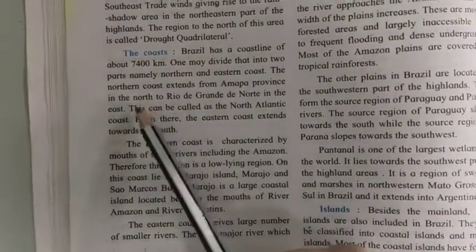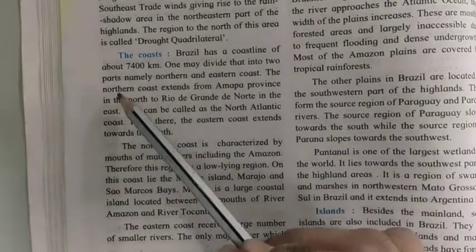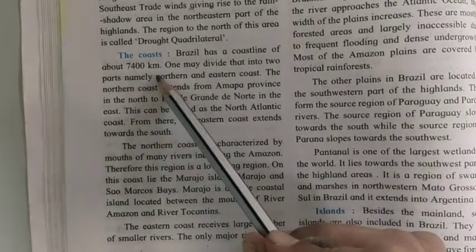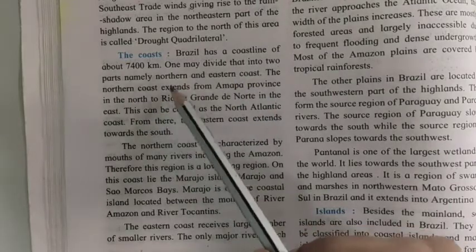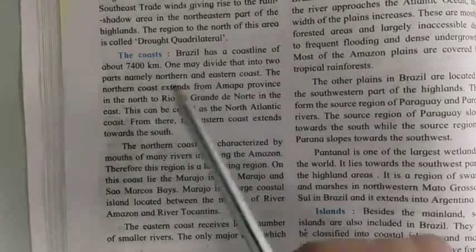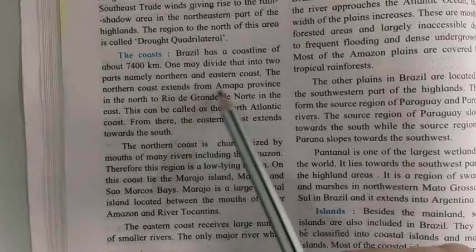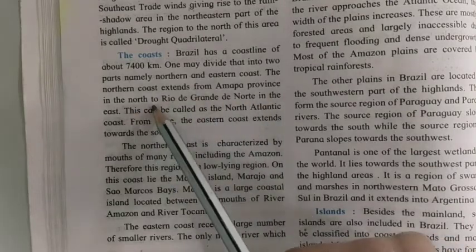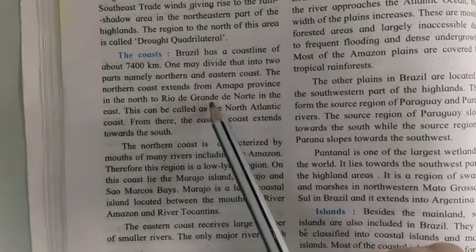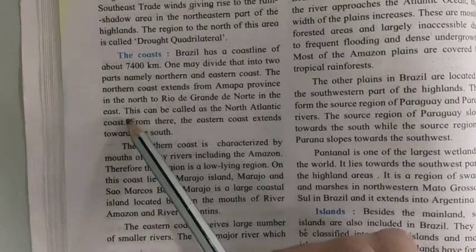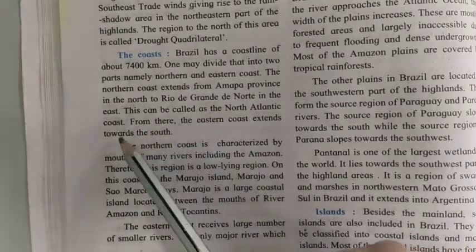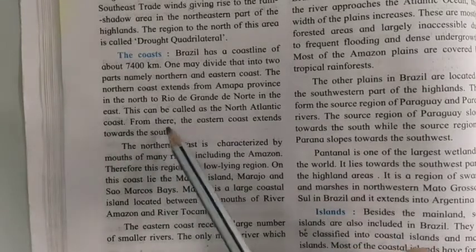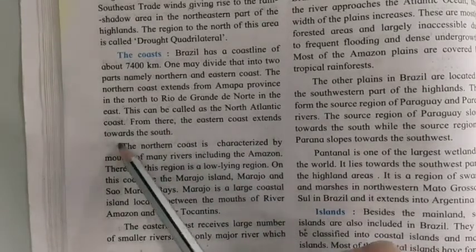The coasts. Brazil has a coastline of about 7,400 kilometers. One may divide that into two parts, namely northern and eastern coast. The northern coast extends from Amapá province in the north to Rio Grande do Norte in the east. So this can be called the North Atlantic coast. From there, the eastern coast extends towards the south.